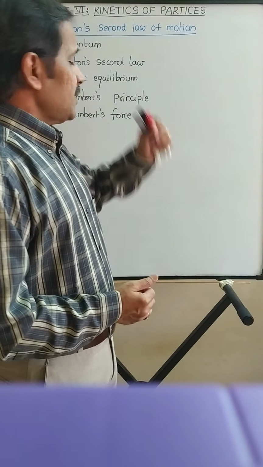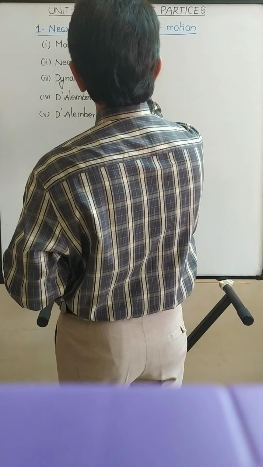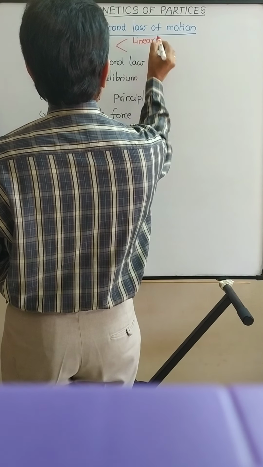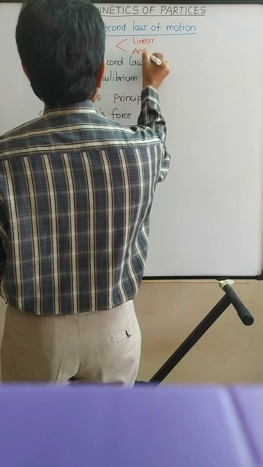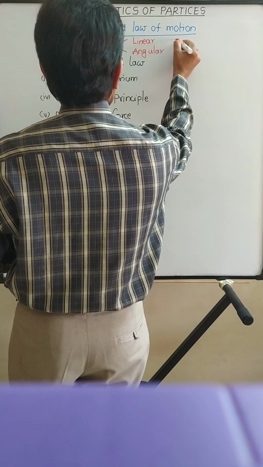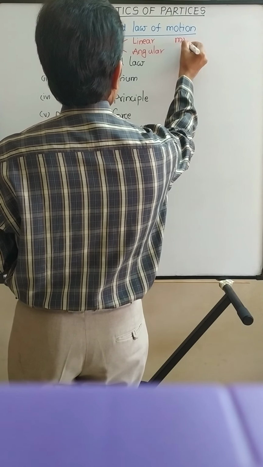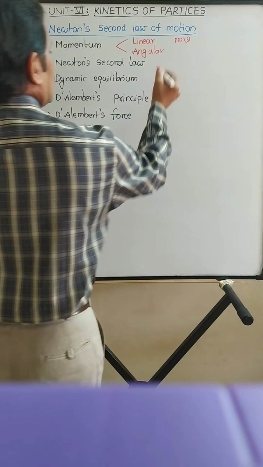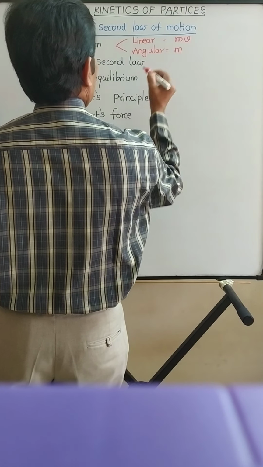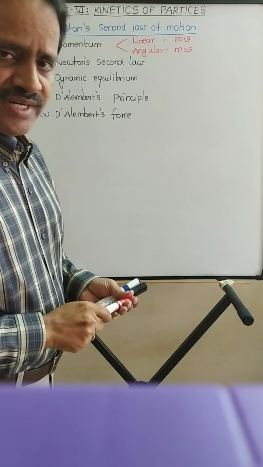So there are 2 types of momentum: linear momentum and angular momentum. Linear momentum is the product of the mass of the body and the linear velocity, whereas angular momentum is the product of mass of the body and the angular velocity, right?